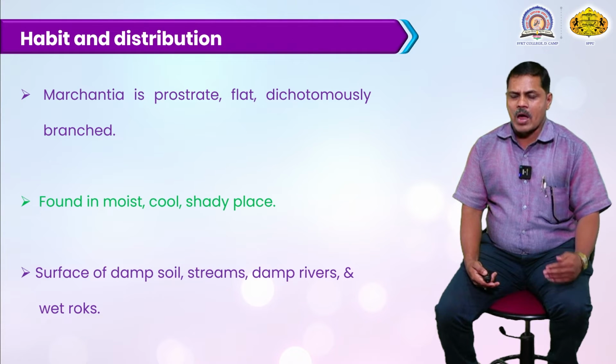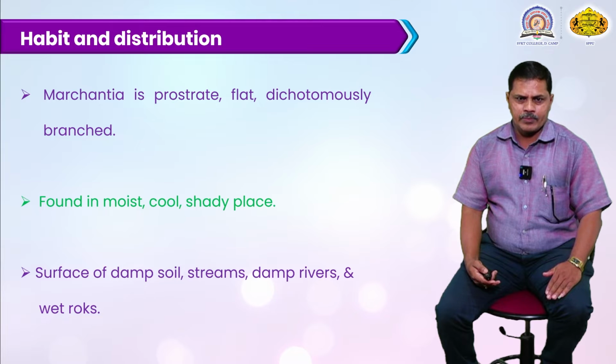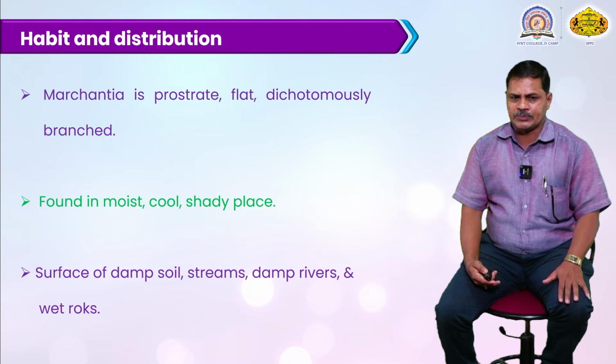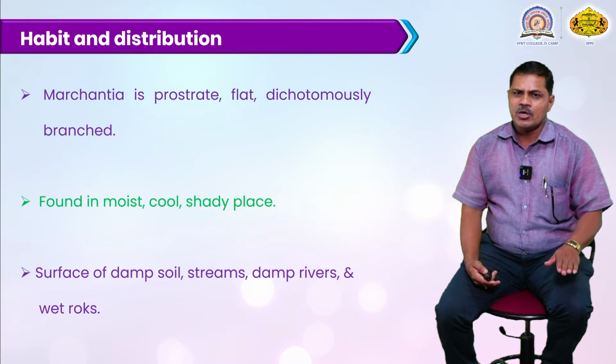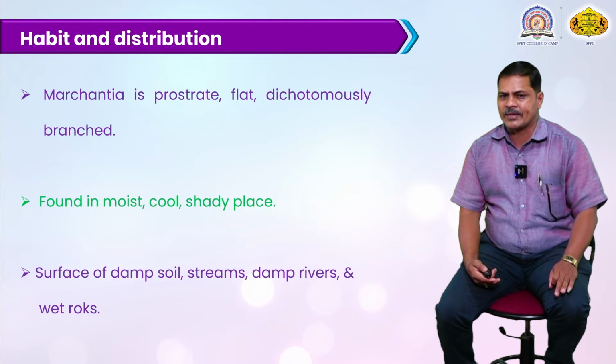Then, the habit and distribution of Marchantia species. Marchantia is prostrate, meaning it mostly grows on the surface of the soil, and the thallus is flat. It is dichotomously branched, meaning two branches develop; hence Marchantia is called dichotomously branching. All of these species are found mostly in moist places. They require cool and shady places for their growth and development.